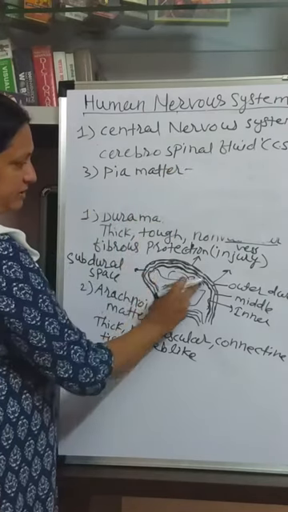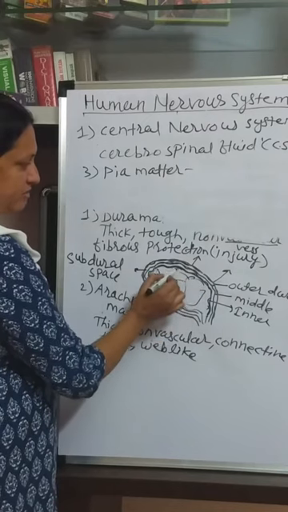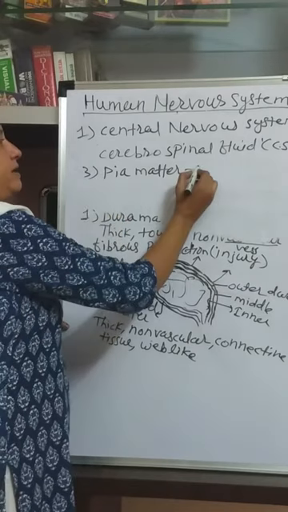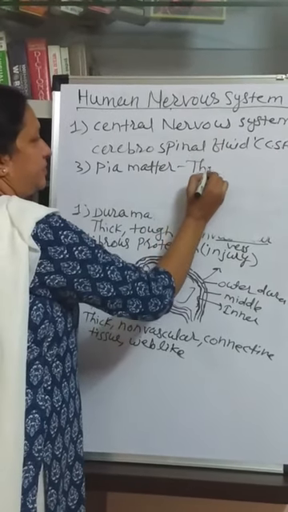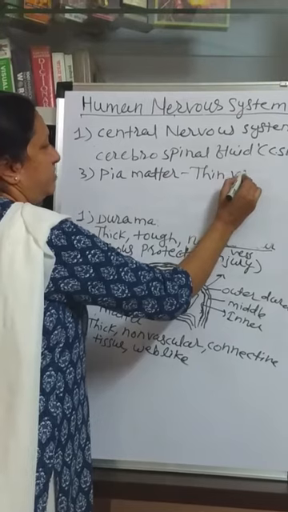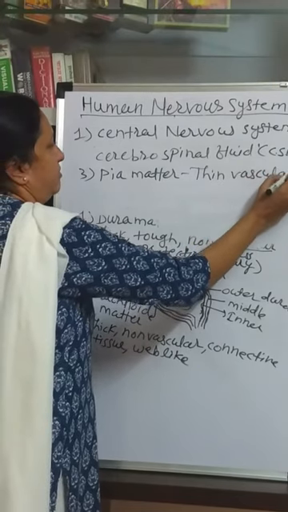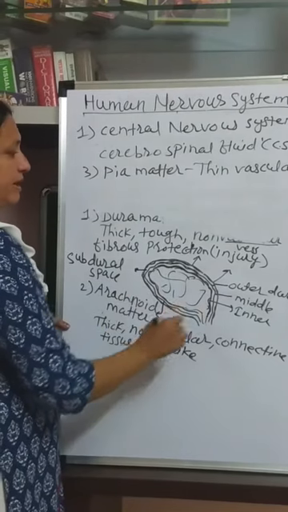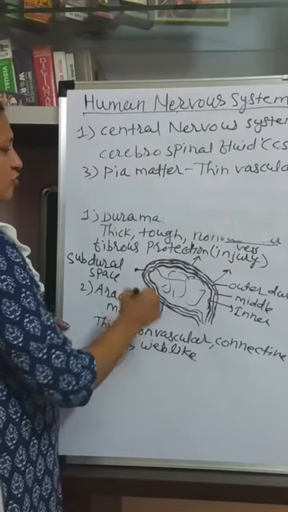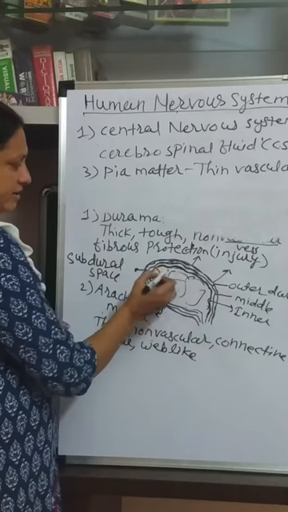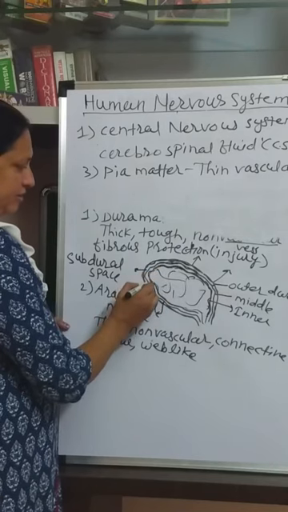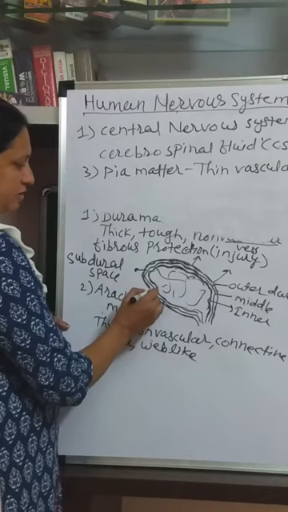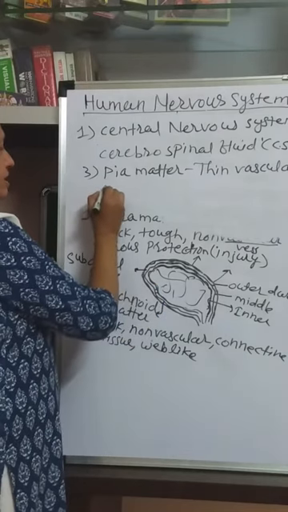The innermost membrane, attached exactly to the brain, is called the pia mater. This membrane is thin and vascular, means with blood vessels, and it is also for protection of the brain. And in between the arachnoid mater and the pia mater, again there is a small gap or space. This space is called the